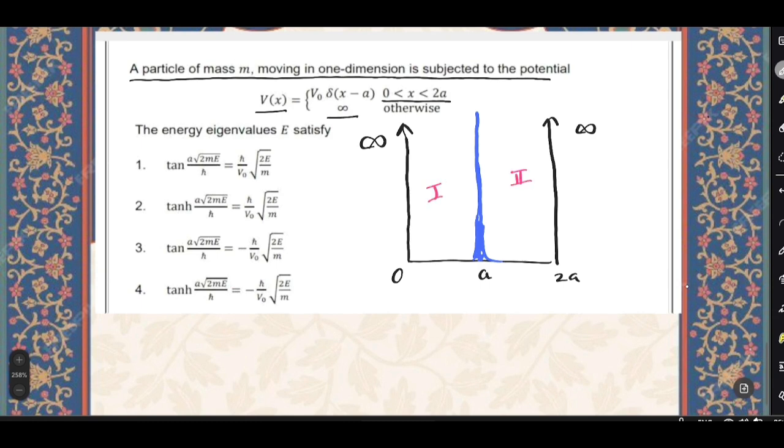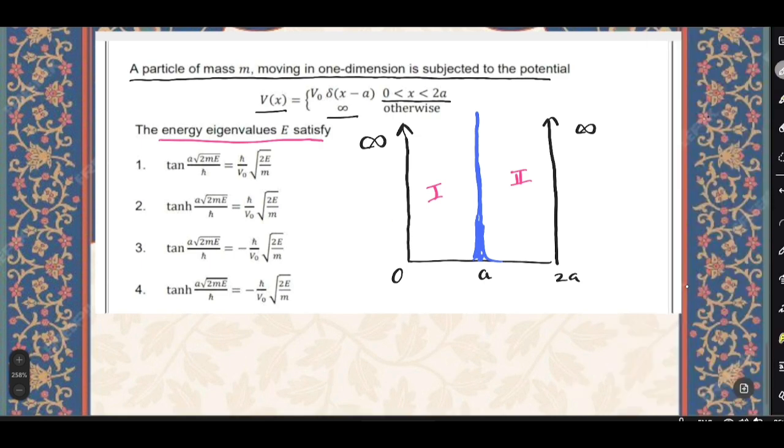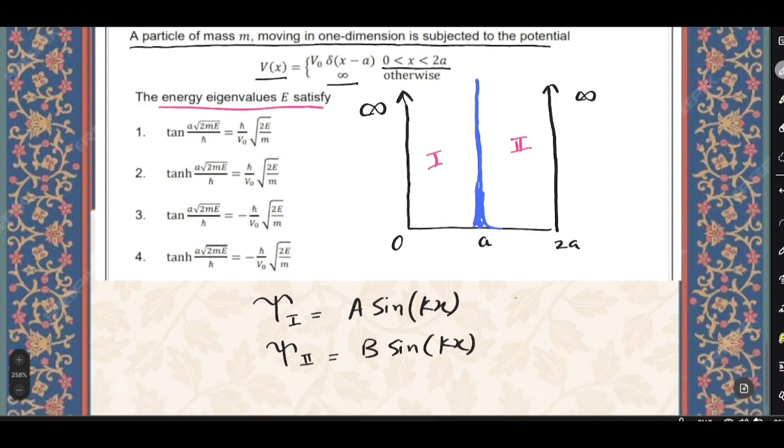What we have to find is the energy eigenvalues E such that they satisfy any of these options. So let's first write the wave functions. The wave function in the first region, psi1, let's suppose is given by A sin(kx), and in the second region it is given by B sin(kx). We know k from the Schrodinger equation; we can write k² = 2mE/ħ². So we know this.